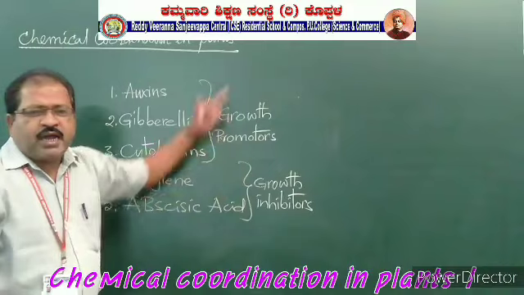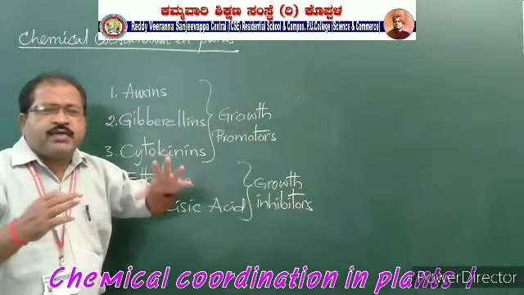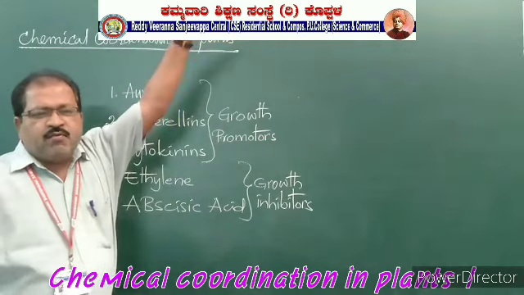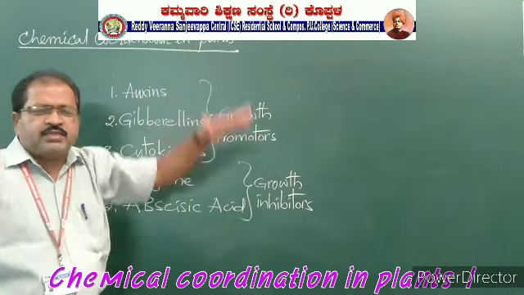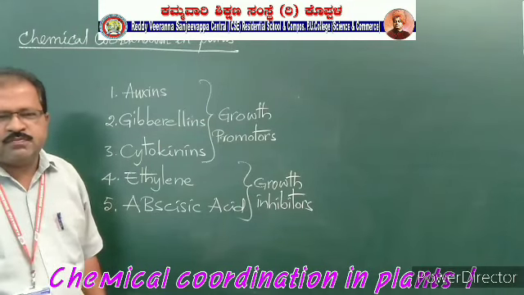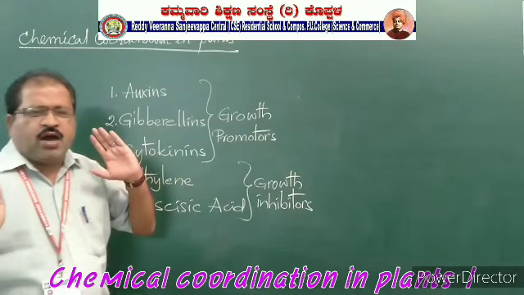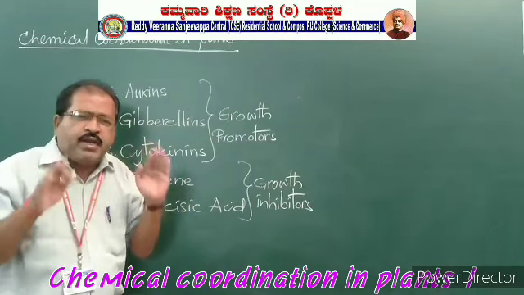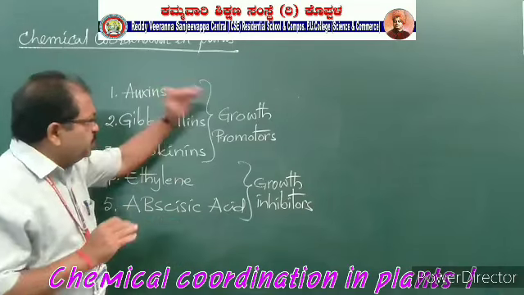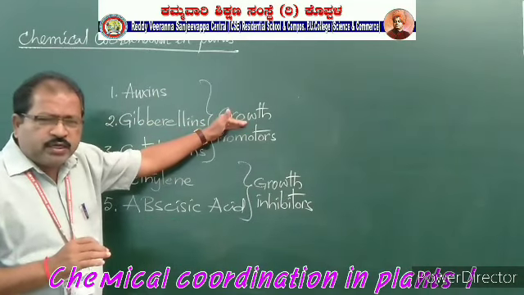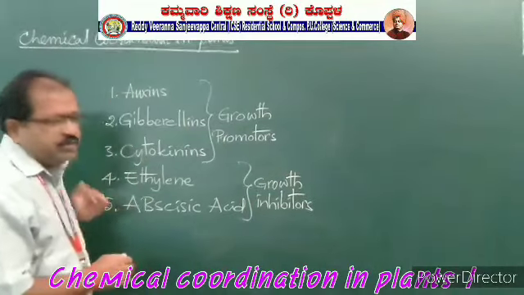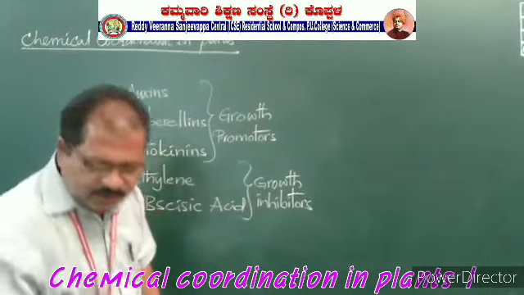These two types of hormones work in opposite directions. One is supporting the growth, another is opposing the growth. Like this, these hormones completely regulate the growth of the plant body. That's why they are classified into growth promoters and growth inhibitors. Let us learn one by one. First of all, auxins.